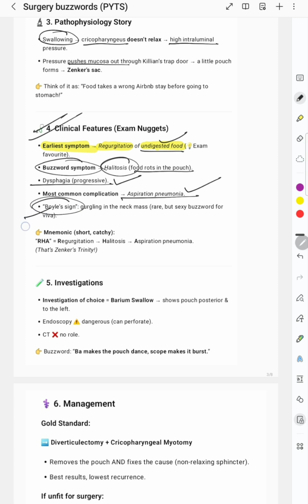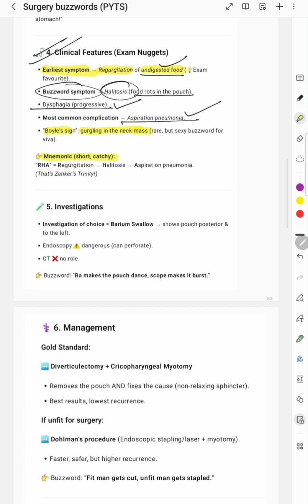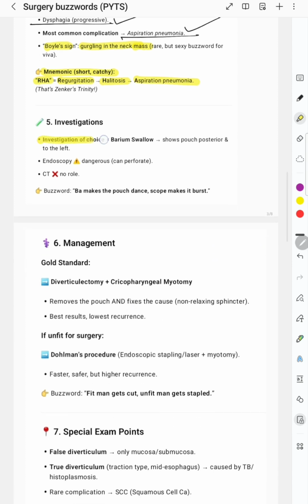Boyle's sign is also important. This is the gurgling: when we press the neck, there will be a gurgling sound in the neck mass. This is important. As a mnemonic, if you want to remember, it is RHA: regurgitation, halitosis, and aspiration pneumonia. Now, investigation of choice, we have to remember, is barium swallow only,